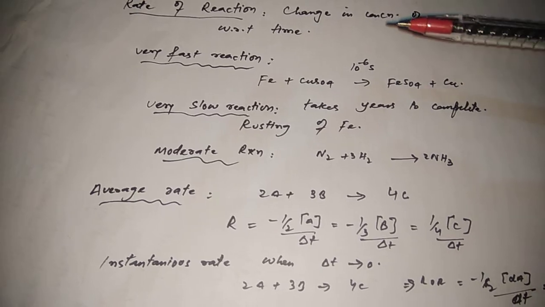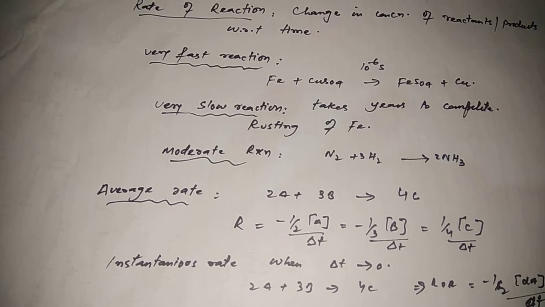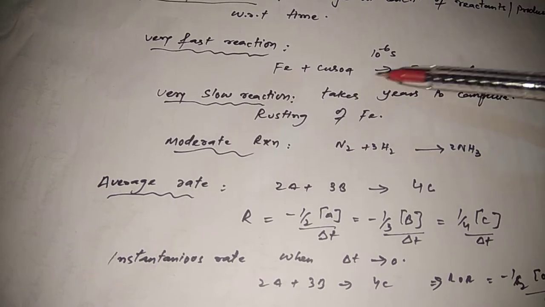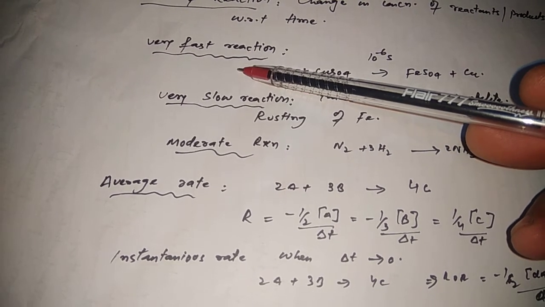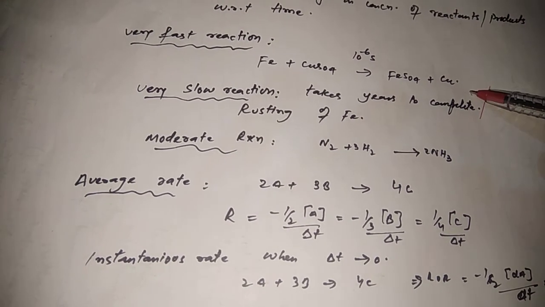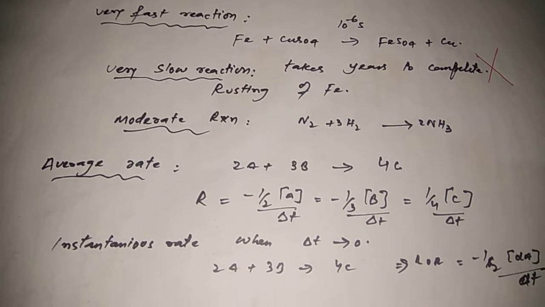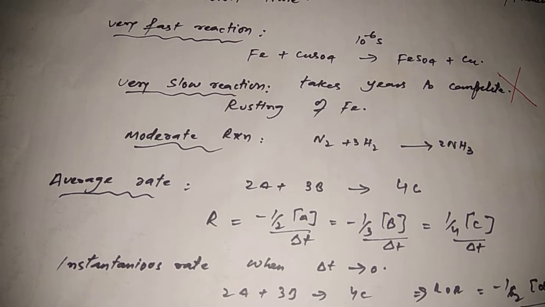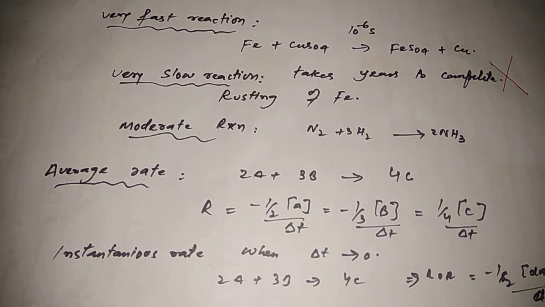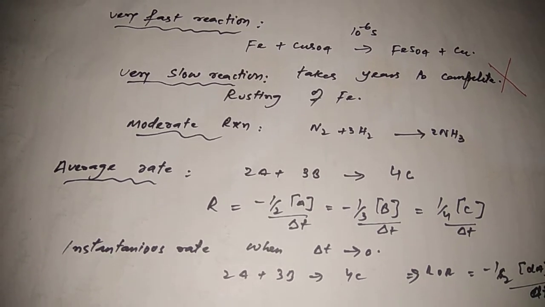Number two is very slow reactions. Very slow reactions means those reactions which take years to complete. For example, rusting of iron. So in both these cases, that is very fast reactions and very slow reactions, we cannot judge the rate of reaction. But in the case of moderate reactions, those reactions in which it is neither too fast nor too slow, for example, Haber's process, in these reactions we are going to discuss the rate of reaction.